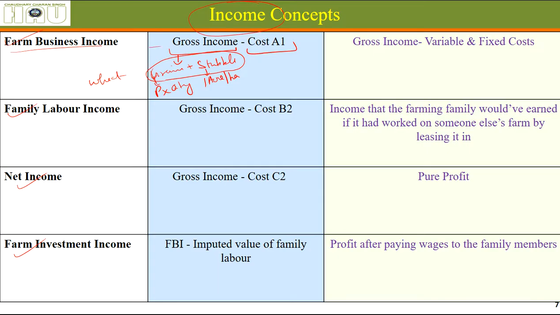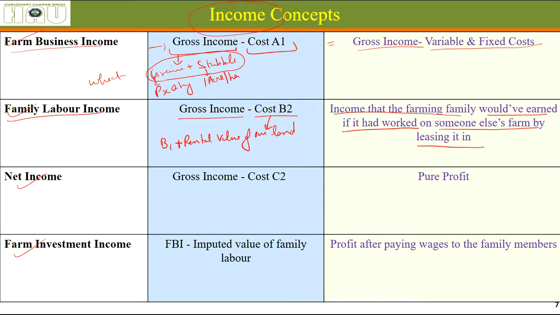Farm business income is gross income minus cost A1. It generally is equal to gross income minus variable and fixed costs. Okay. Family labor income is calculated by gross income minus cost B2, which simply means income that a farming family would have earned if it had worked on someone else's farm by leasing it in. B2 includes B1 plus rental value of the owned land.